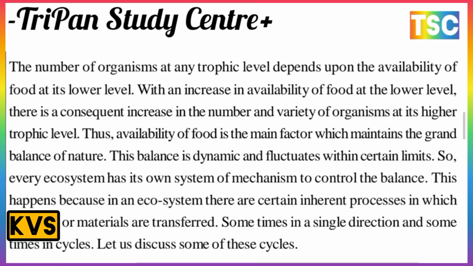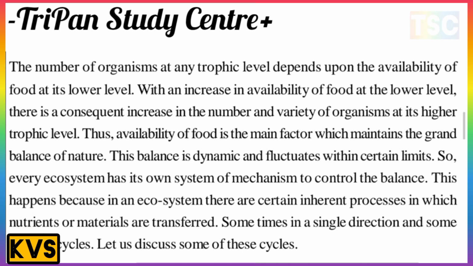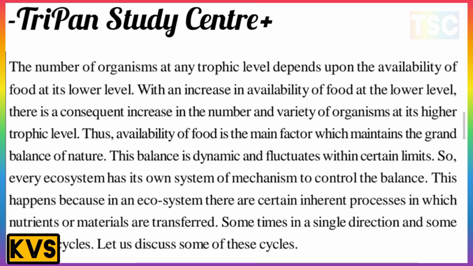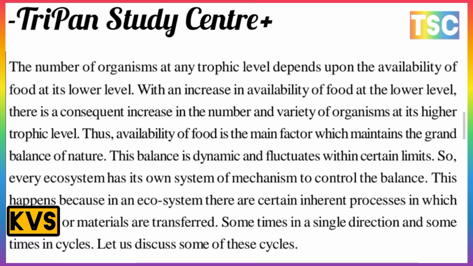The number of organisms at a trophic level depends upon the availability of food at the lower level. With increasing availability of food at the lower level, there is a consequent increase in the number and variety of organisms at the higher trophic levels. Thus, the availability of food is a main factor which maintains the balance of nature, and this balance is dynamic and fluctuates within certain limits.